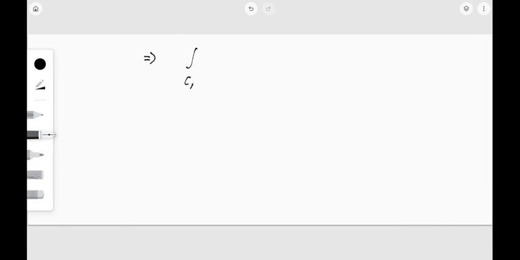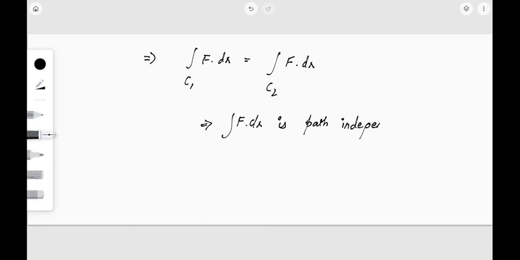We can say integral over C1 f dot dr is equal to integral over C2 f dot dr, where C1 and C2 are paths from A to B. So this implies integral f dot dr is path independent. So that is our theorem.